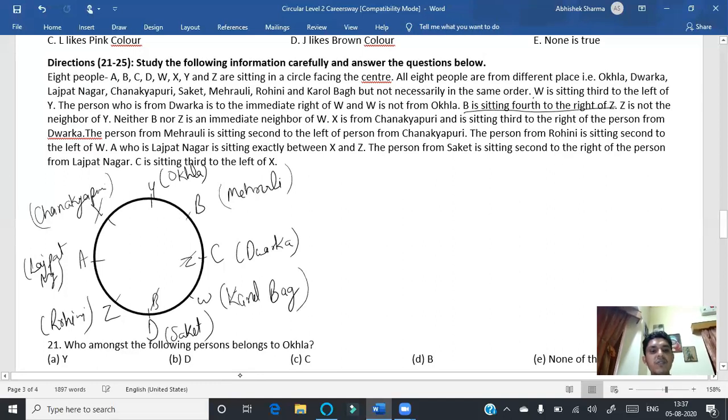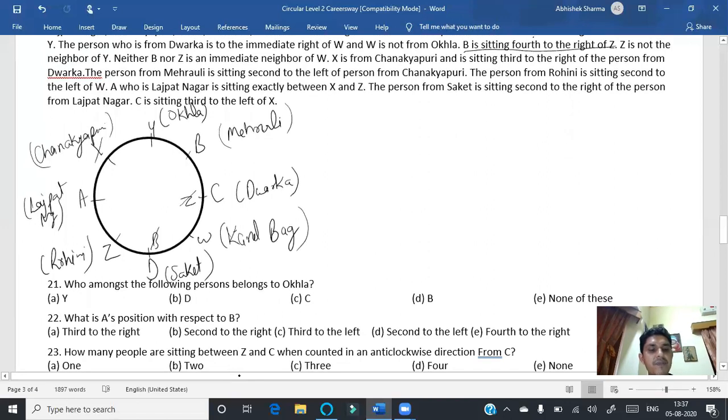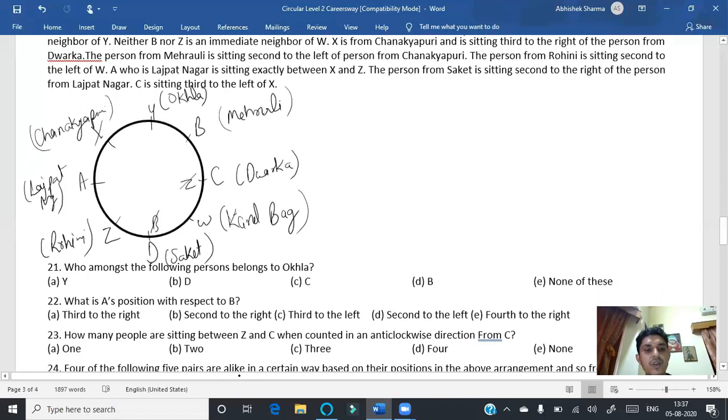So friends, this is my final arrangement. You can check one more time. You can try one more time. Question number 21. The question is, who among the following persons belongs to Okla? So friends, the answer will be Y. What is A's position with respect to B? So third to the right of B. So third to the right, the answer should be A.